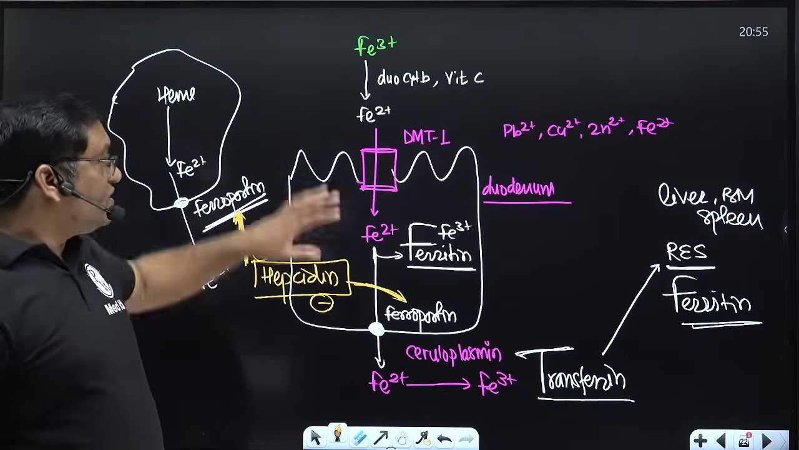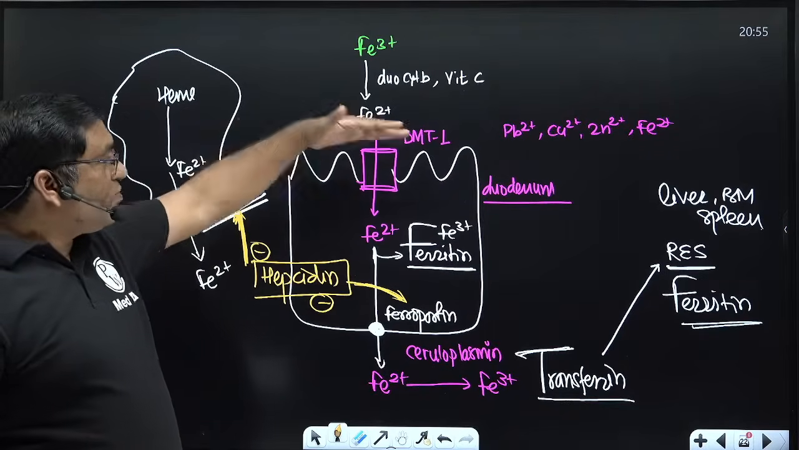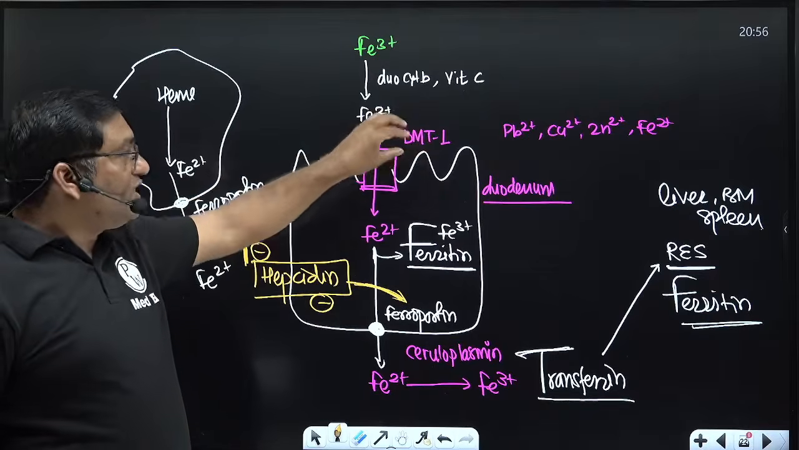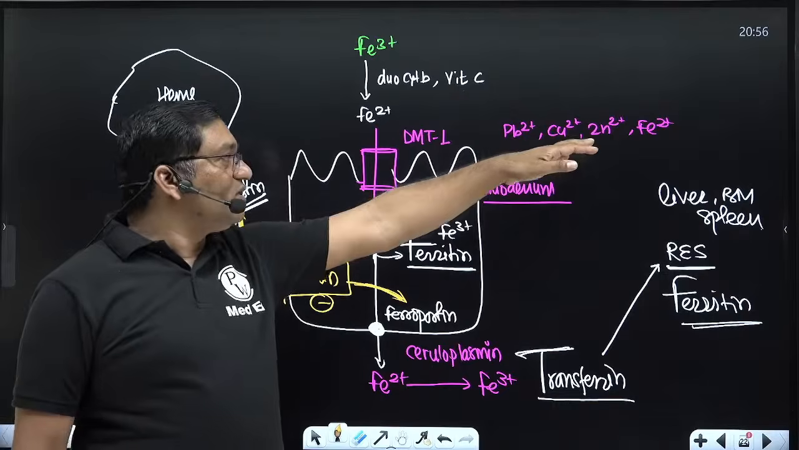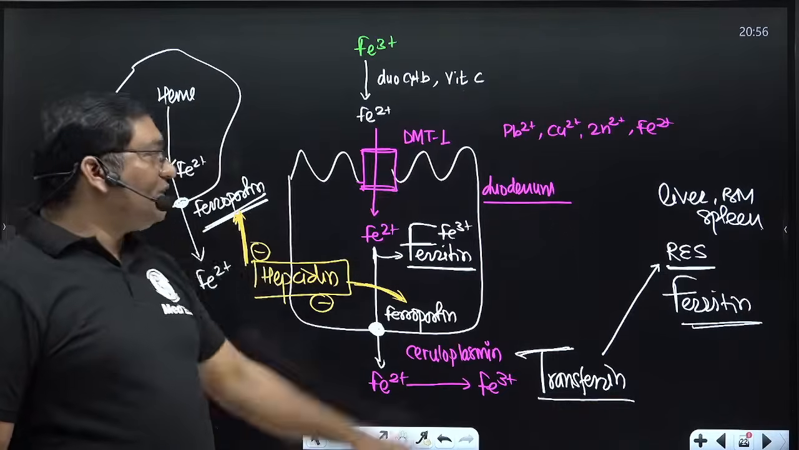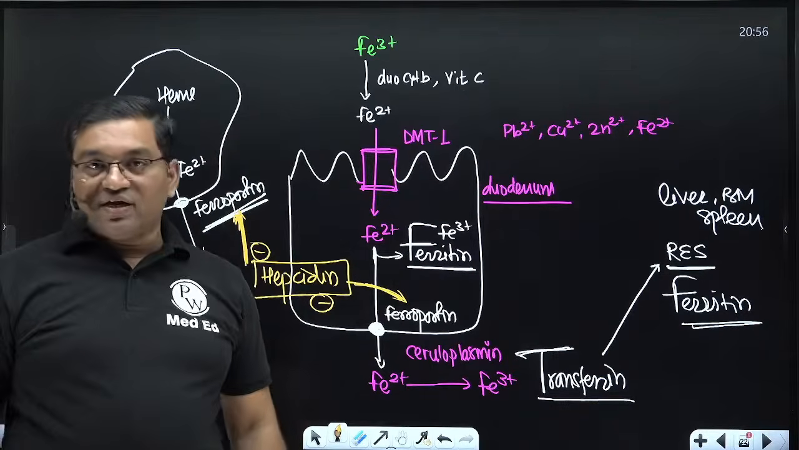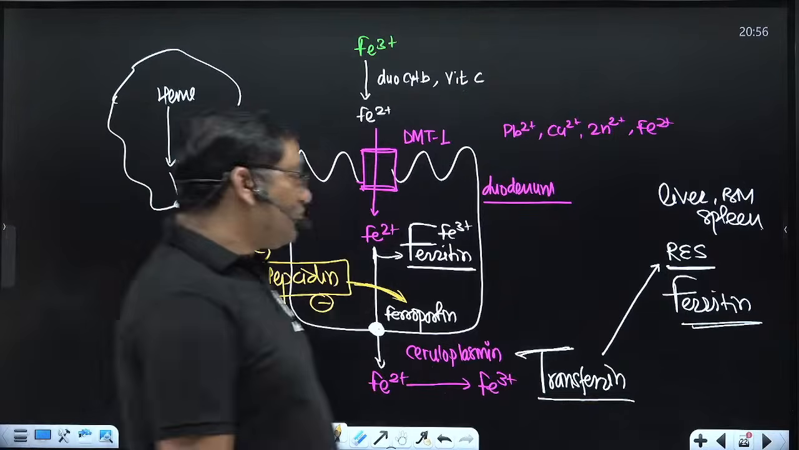Okay. So this is important. This diagram is important. The role of the divalent metal transporter is important. It is not specific for iron, because it can also transport lead, copper, and zinc. See, it transports divalent metal ions. Okay. So this is important here.